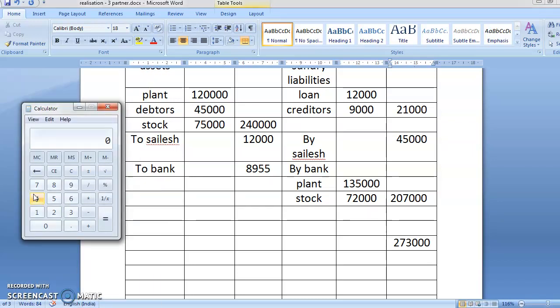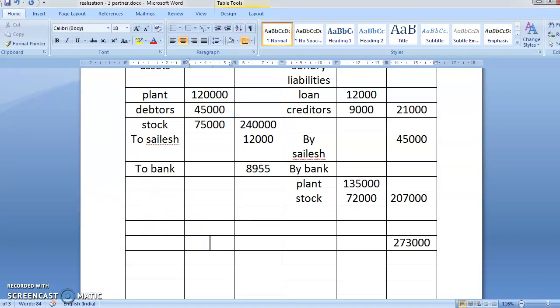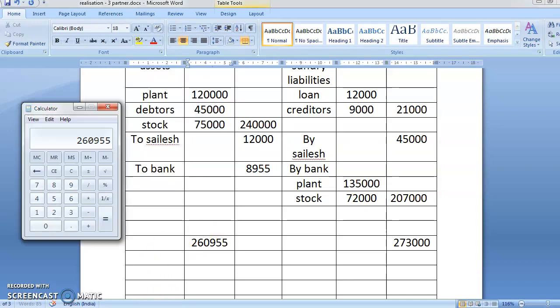Yeah, what was the entry? 2,40,000 plus 12,000 plus 8,955. Yeah, what is your total here? 2,60,955. Now tell me students, which side is the bigger one? 2,60,955 is bigger or 2,73,000? Obviously 2,73,000. So what are you going to do?